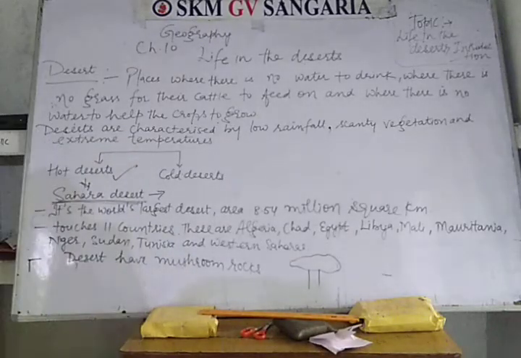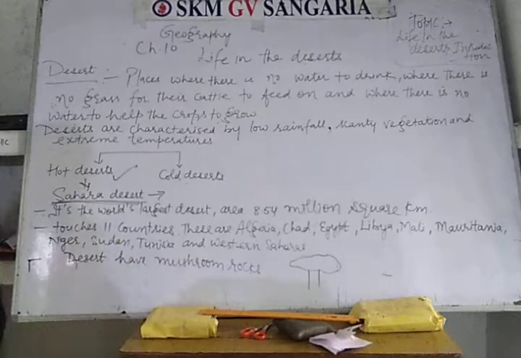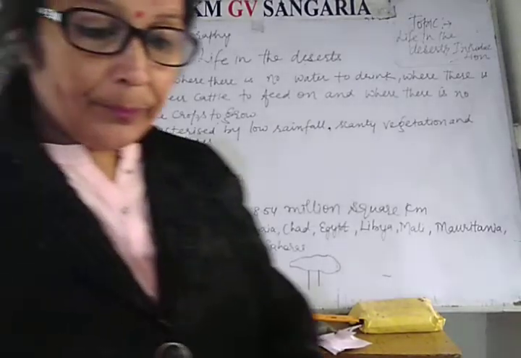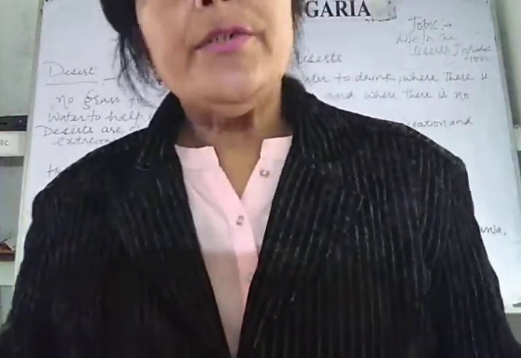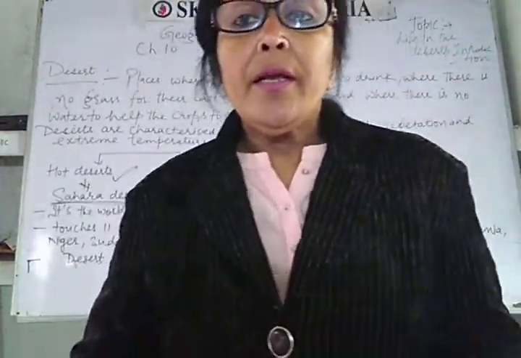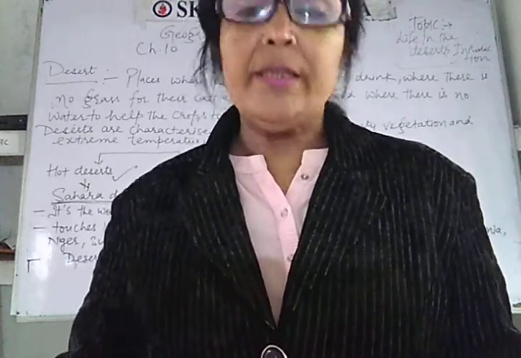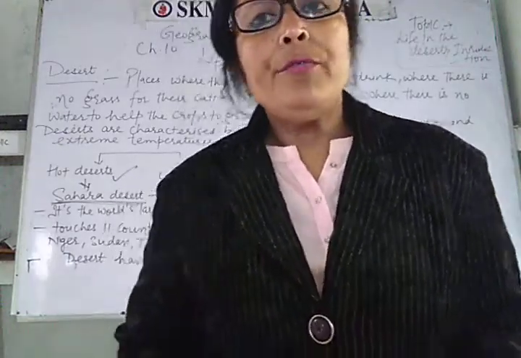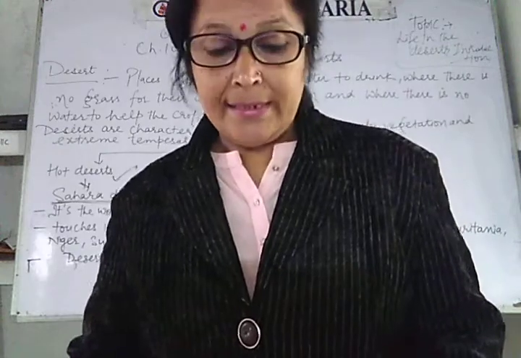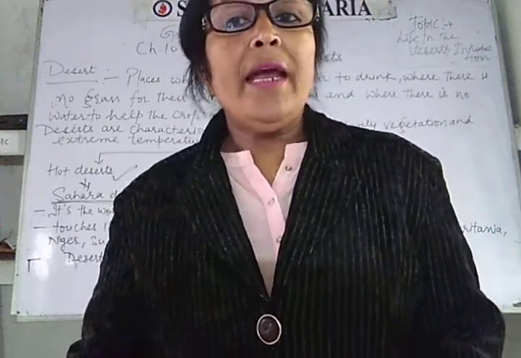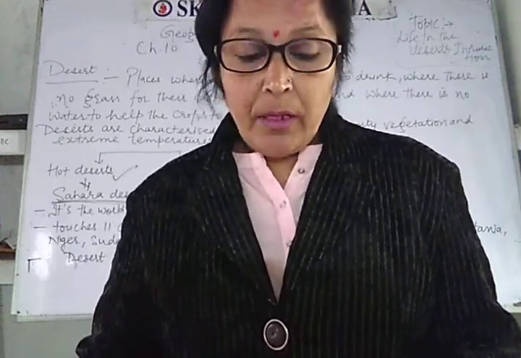And the climate over there is scorching hot and parched dry. The rainy season duration is very short. Temperature in the day can be 50 degrees Celsius, and freezing cold nights are there.